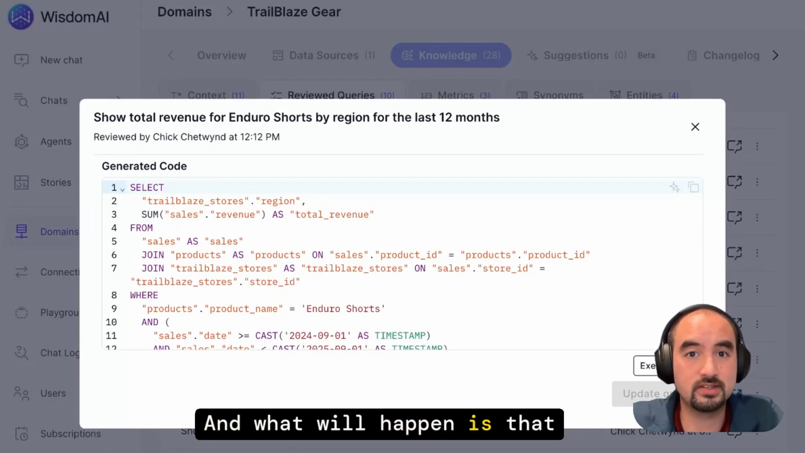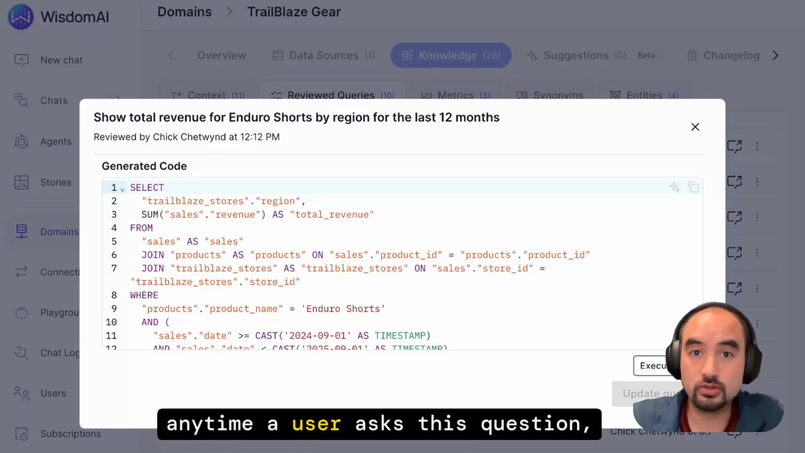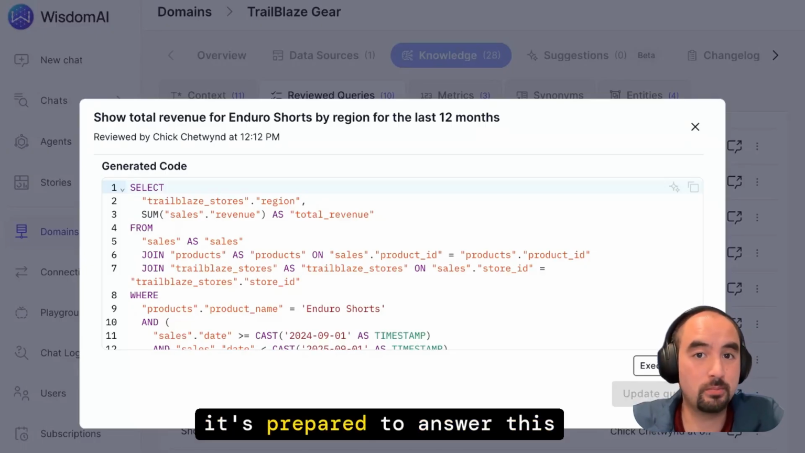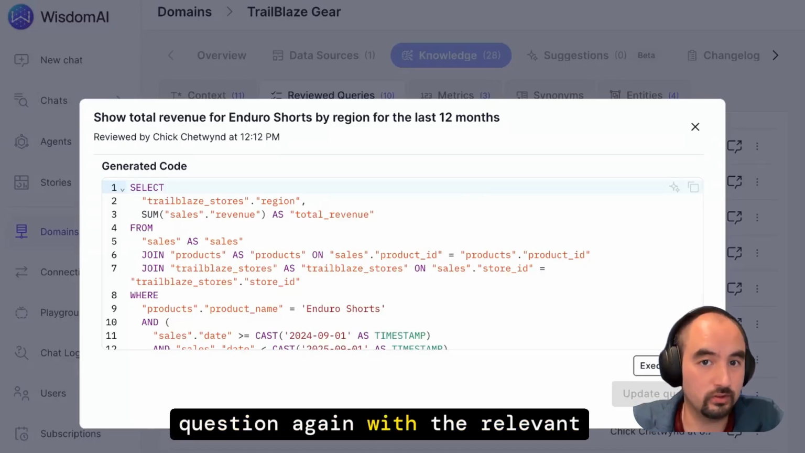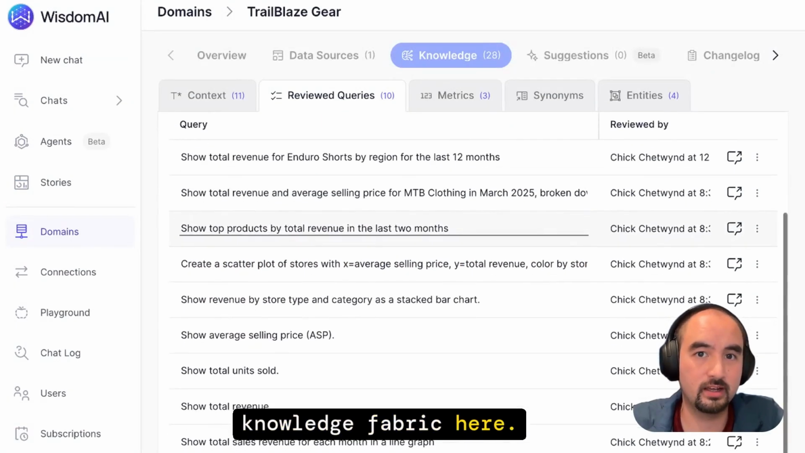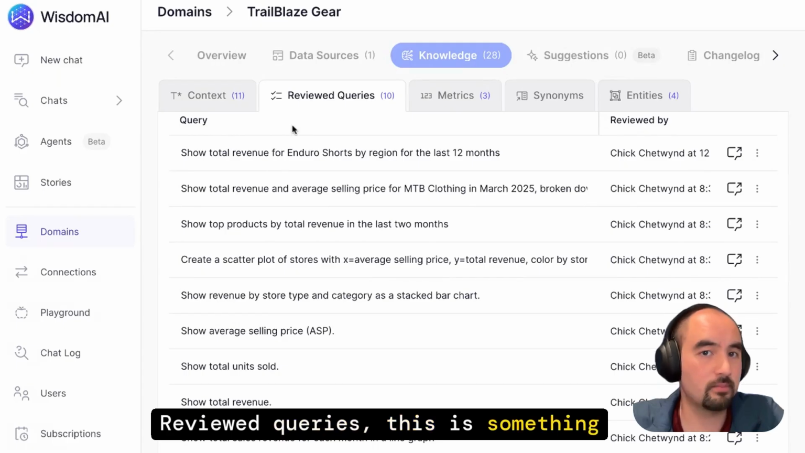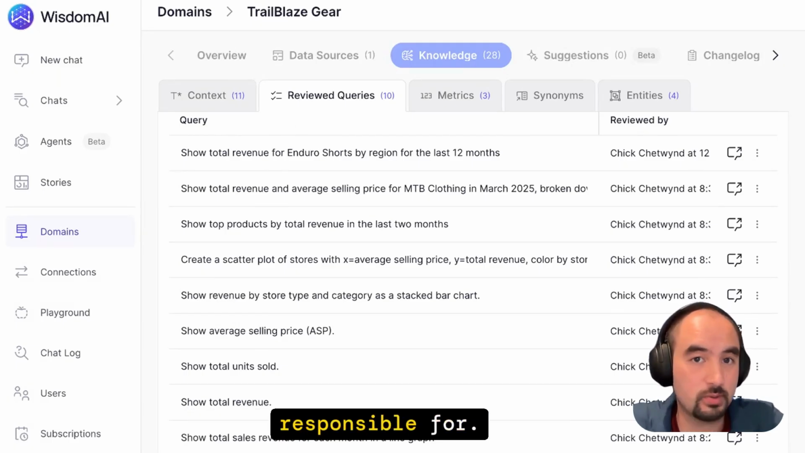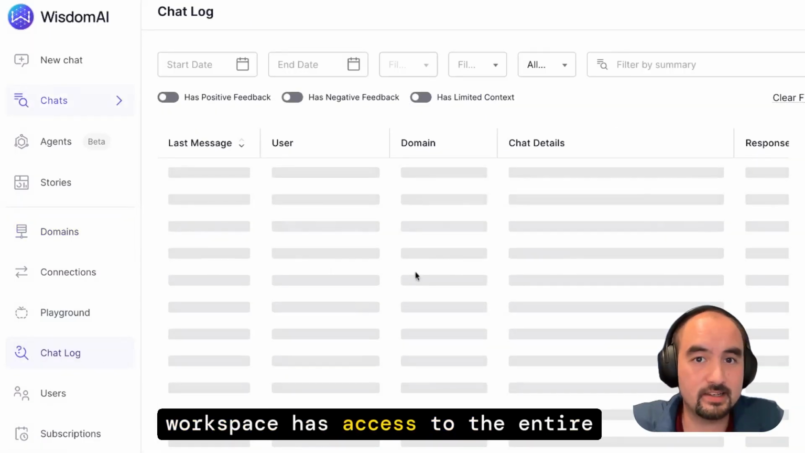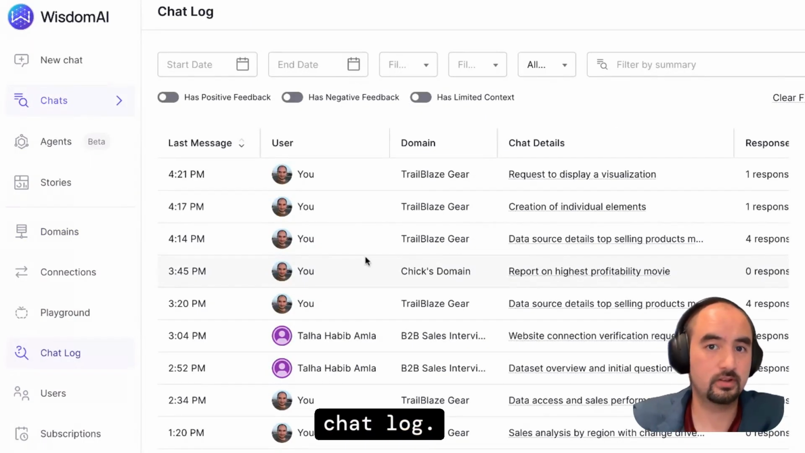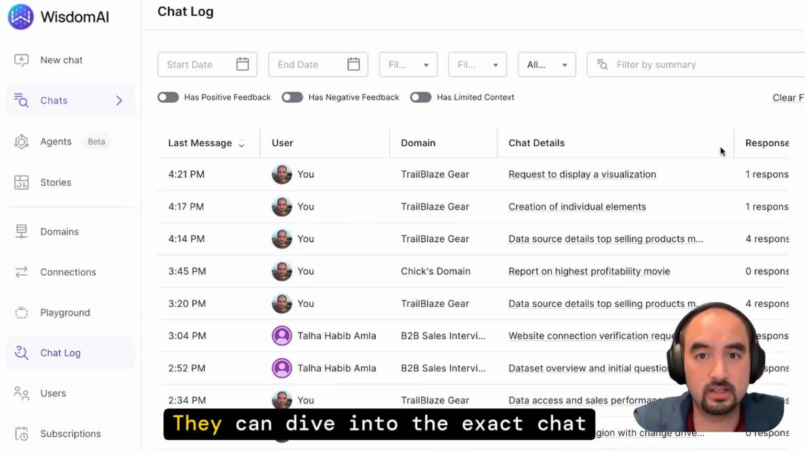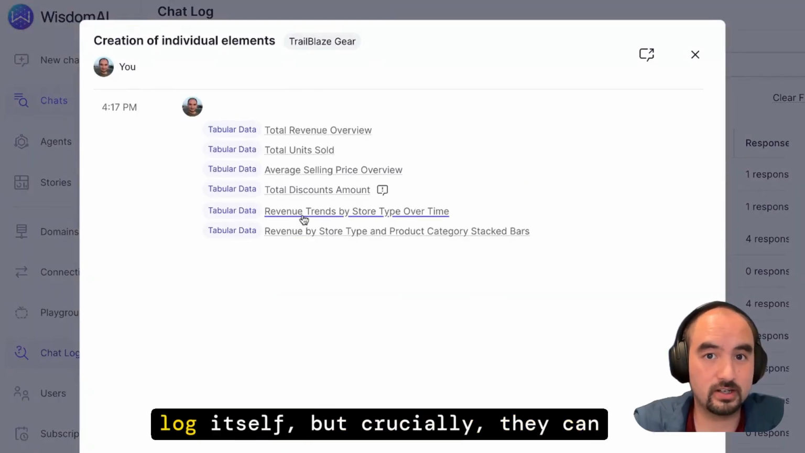And what will happen is that anytime a user asks this question, Wisdom has this query cataloged and it's prepared to answer this question again with the relevant SQL. So that's the other pillar of our knowledge fabric here. It's our reviewed queries. This is something which a data administrator is responsible for. A data administrator in your workspace has access to the entire chat log. So they can audit all of the questions that have been asked by a user. They can dive into the exact chat log itself.